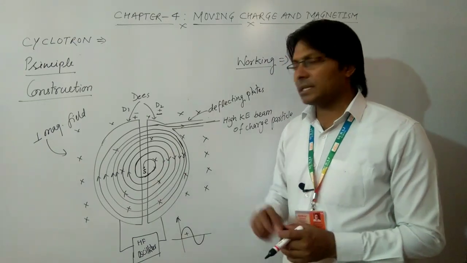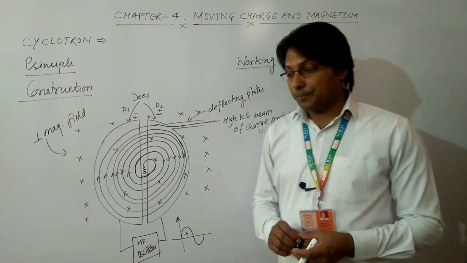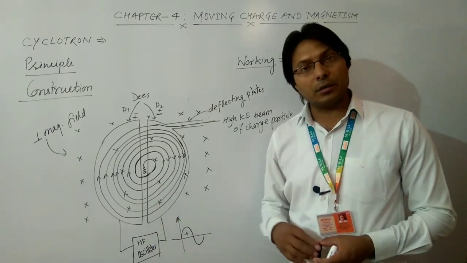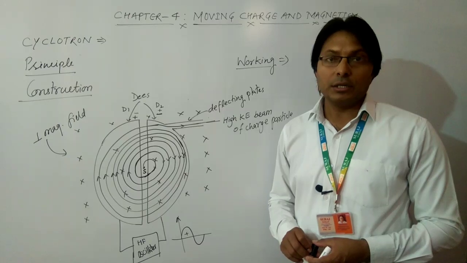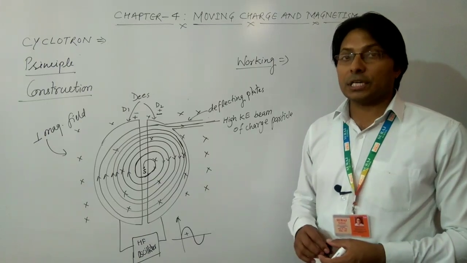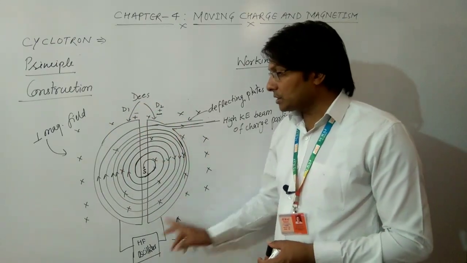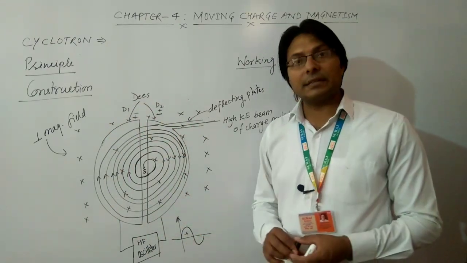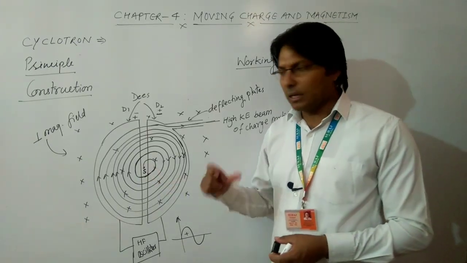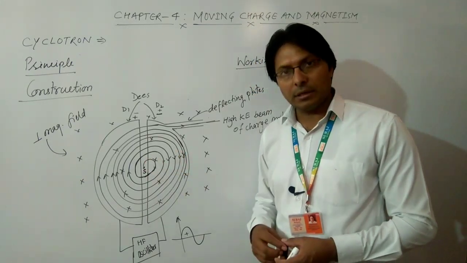There is no role of the magnetic field in accelerating the charged particle, because we have already discussed that the magnetic force cannot do any work or increase the speed of the charged particle. It can only change the direction of the charged particle. So the direction of this charged particle is being changed by the magnetic field, which is circular. We have studied that whenever a perpendicular magnetic field is applied, the path of the particle becomes circular. Now the question comes to our mind: what is the need for this path to be circular?